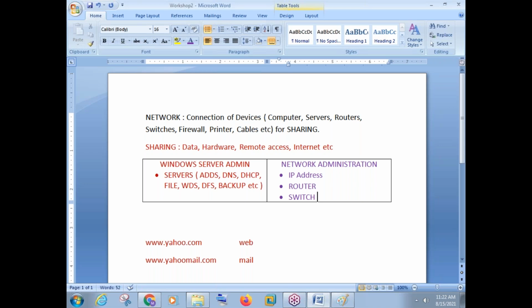Router and switch are the physical components. These are physical devices. IP address is a number. It is literally not possible to make a computer network without using the IP address concept and without using a router and a switch. These three will be there in every setup. A router and switch are physical components. IP address is a logical address.